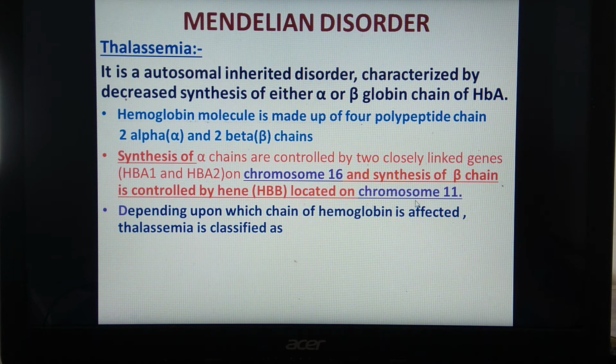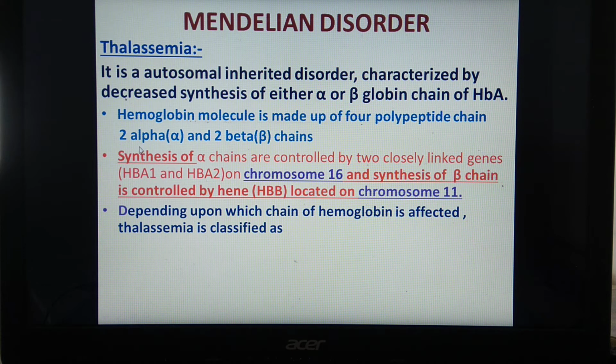As we have seen, in human beings we have 23 pairs of chromosomes, which are numbered 1, 2, 3 like that. On chromosome number 16, genes are present for the synthesis of the alpha chain, and on chromosome number 11, genes are situated for the synthesis of the beta chain. Remember, this is an important point from the MCQ point of view.